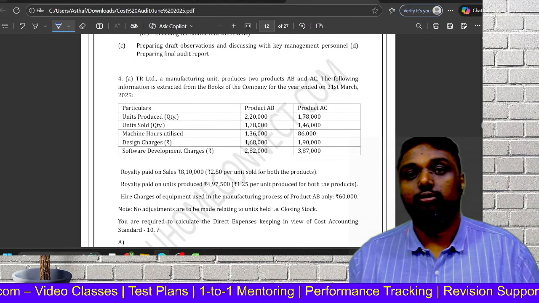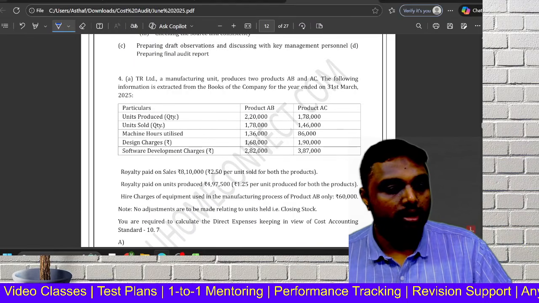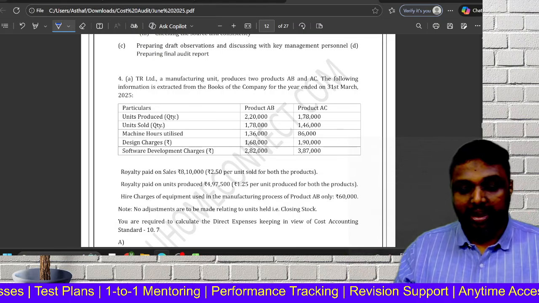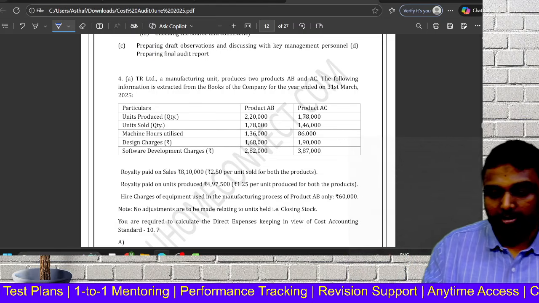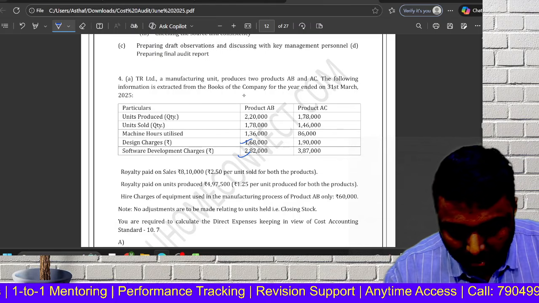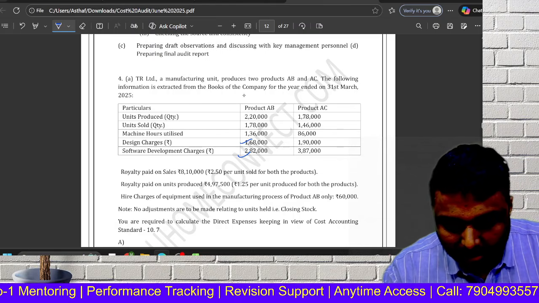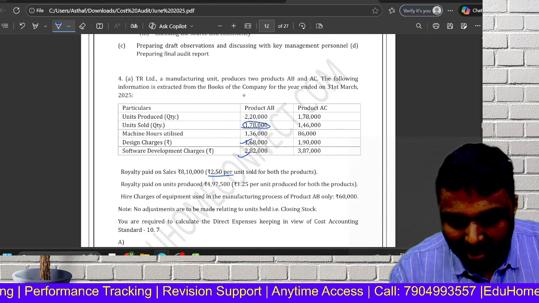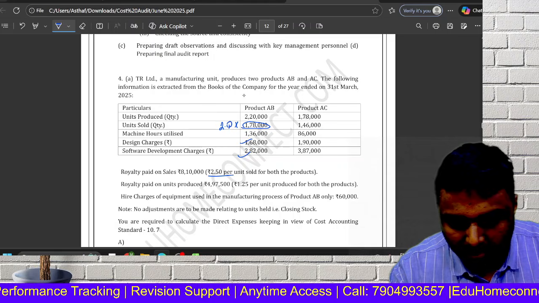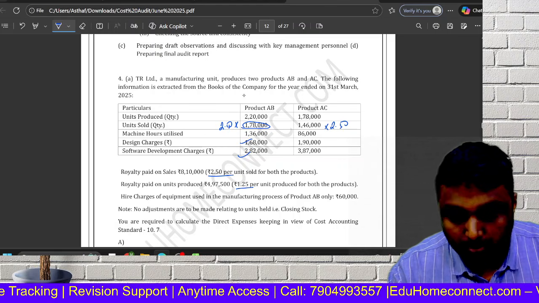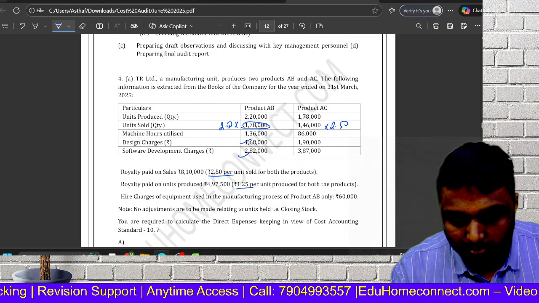See, this is a previous year question that came in the June 25 exams. So how does this question on CAS 10 work? They are asking what all the expenses are. So what all will come? Design charges will come, software will come. Royalty on sales 2.5 per unit. So units sold is 1,75,000 into 2.5. Here 1,46,000 into 2.5. Here 1.25 on units produced.